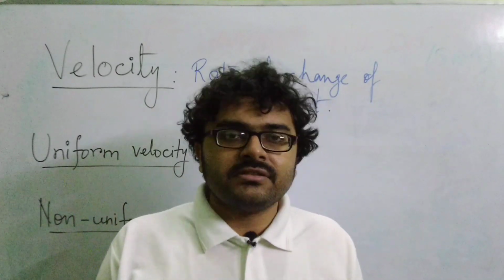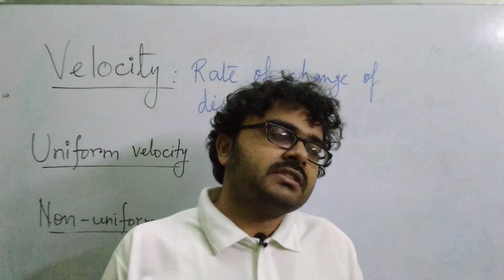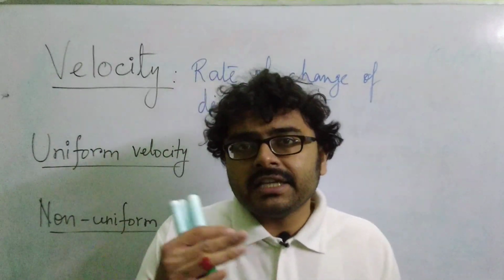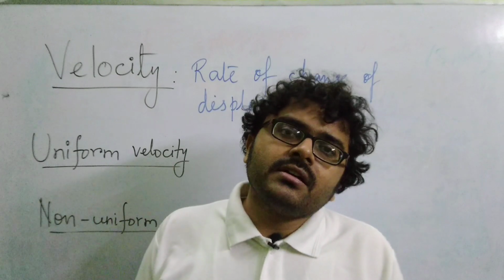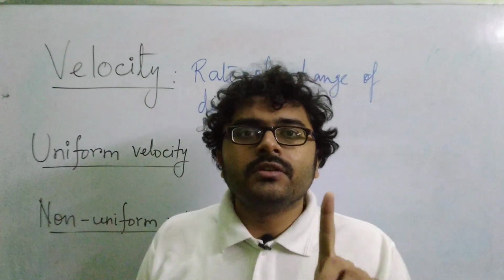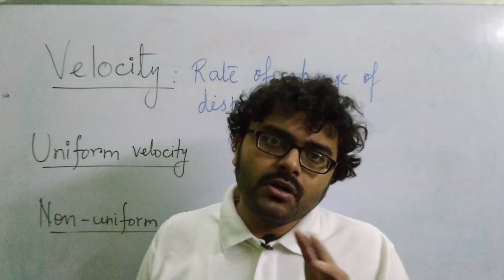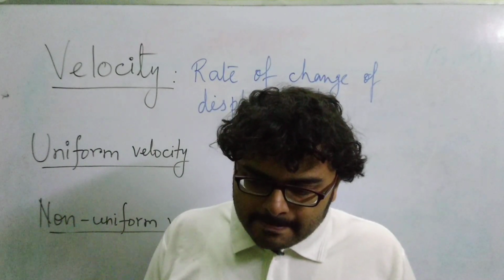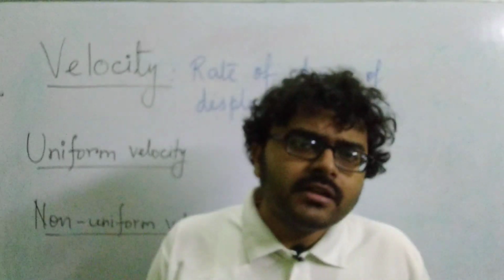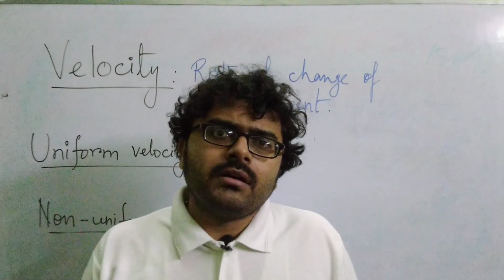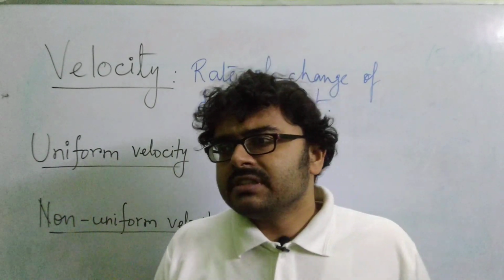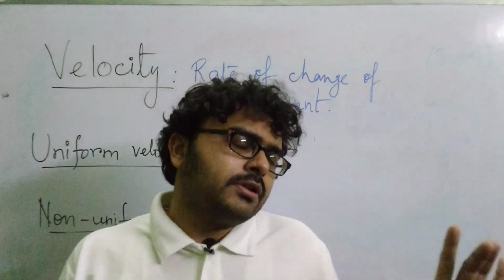If you are just noting it down, it will be easier for you to understand. If the speed remains the same but the direction is constantly changing, then the car or the body will be said to have non-uniform velocity, isn't it? Or in other words, we can also specify it like this: when the car is moving in a constant direction northward,